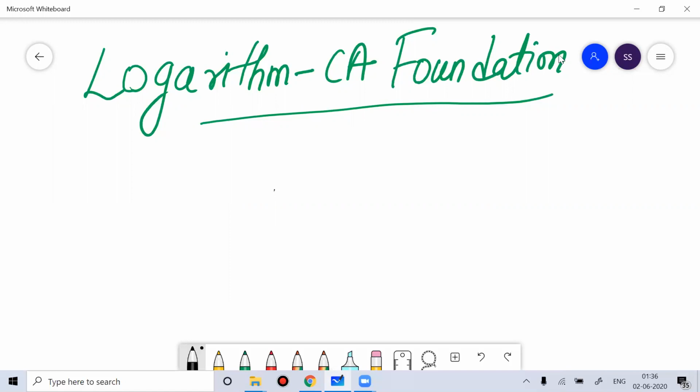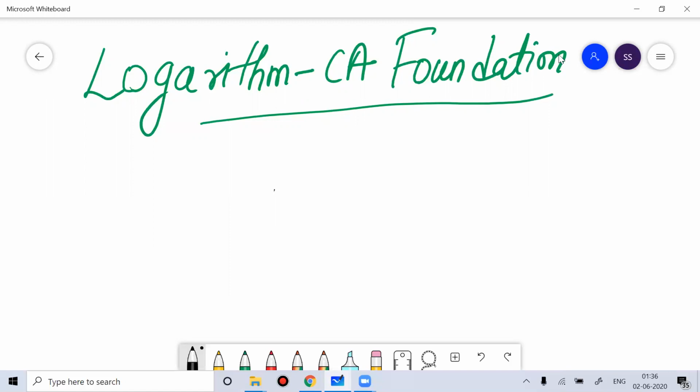Although logarithm as a topic, those students who are from an ICSE background have studied logarithm in class 9th. In CBSE, there's no chapter called logarithm in mathematics in any of the classes, either 8, 9, 10th, 11, 12.